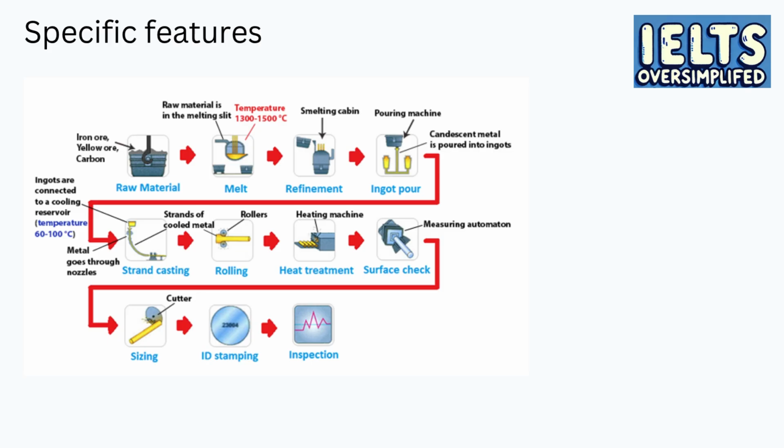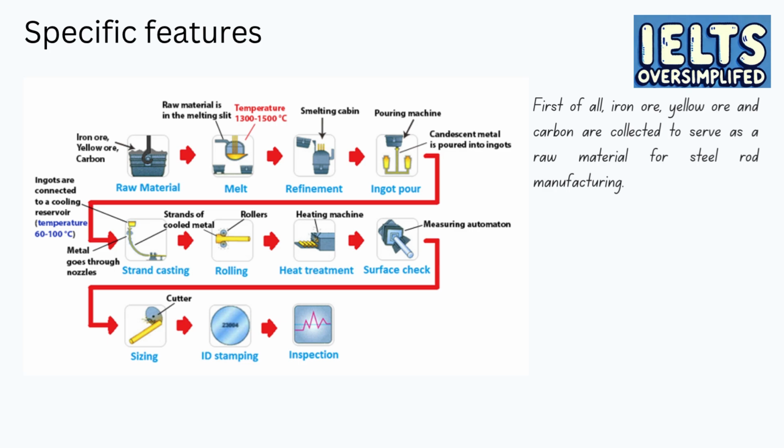What does the diagram show? We can see that the first stage is called raw material. The picture shows a box with some raw material and an arrow, indicating that iron ore, yellow ore, and carbon line the box. This material will experience some transformations throughout the process, and then become a steel rod. I describe the stage in such way. First of all, iron ore, yellow ore, and carbon are collected to serve as raw material for steel rod manufacturing.